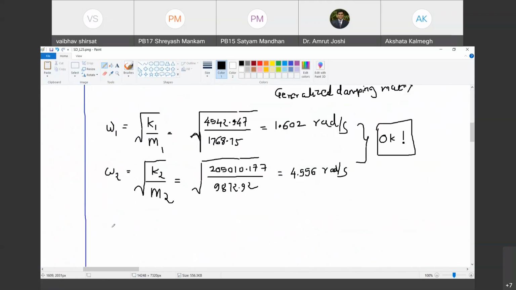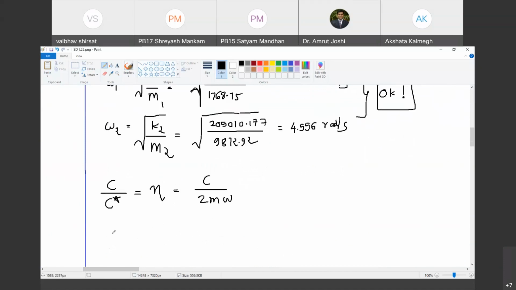Now, can you tell me the relationship between damping and critical damping? C upon C star is equal to the damping ratio eta, which is equal to C upon 2m omega. Do you agree with me? Yes, sir. This we have used for a single degree of freedom system. We are going to extend this relationship.